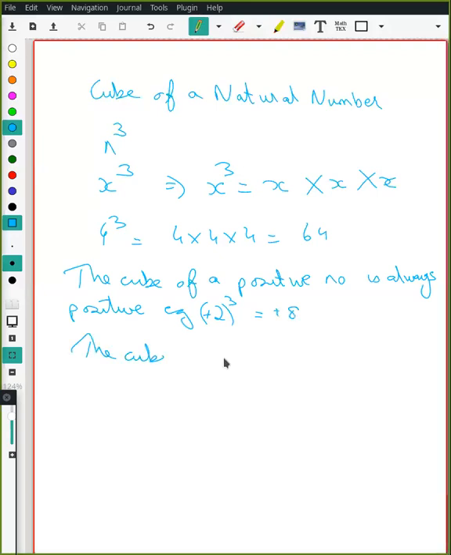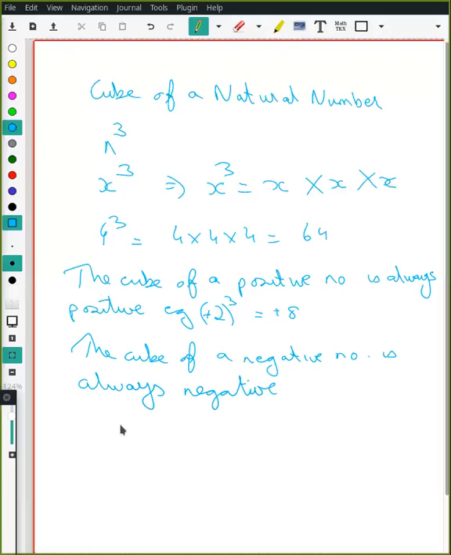The cube of a negative number is always negative, unlike squares, in which it was always positive. For example, minus 2 cubed, the answer would be minus 8. This is a big difference between squares and cubes. In cubes, the cube of a positive number will always be positive. For a negative number, it will always be negative. Right?